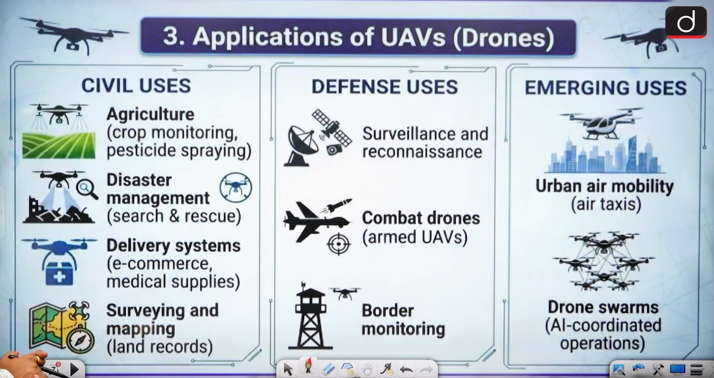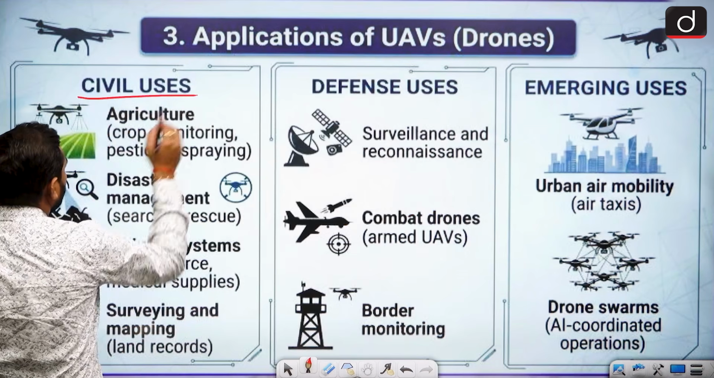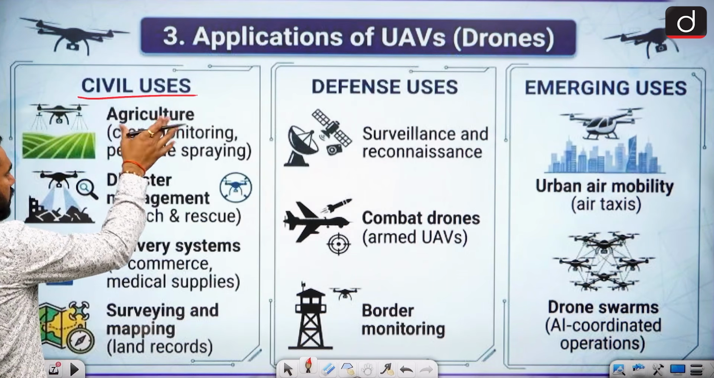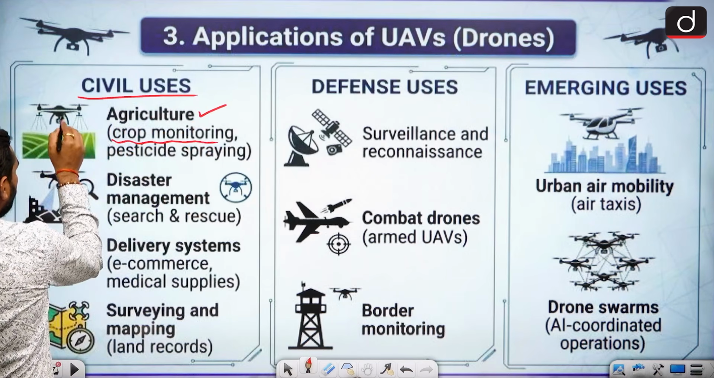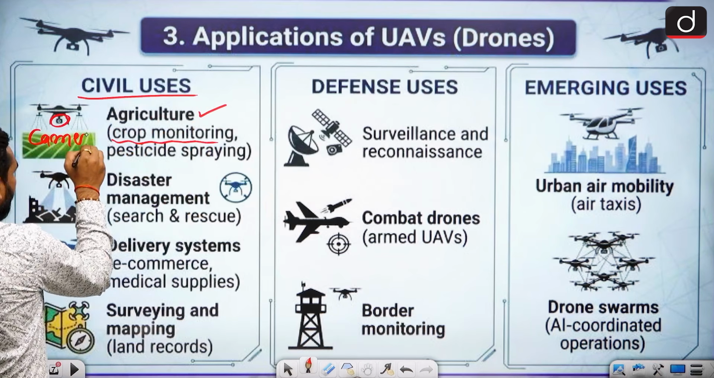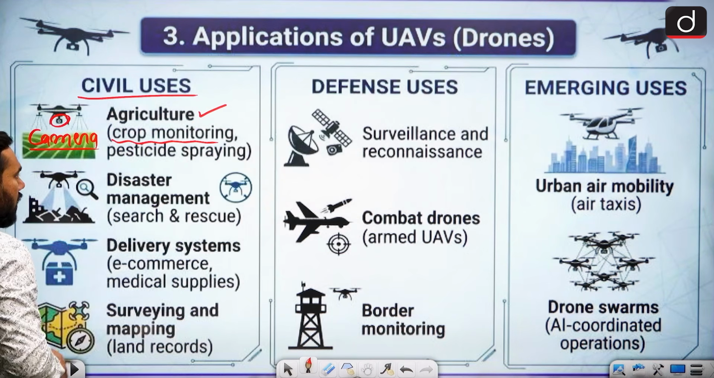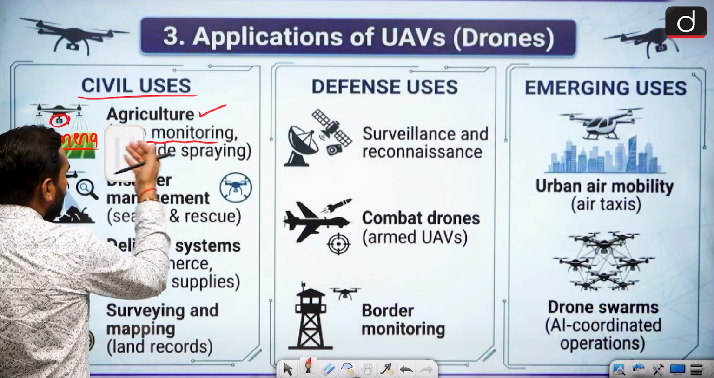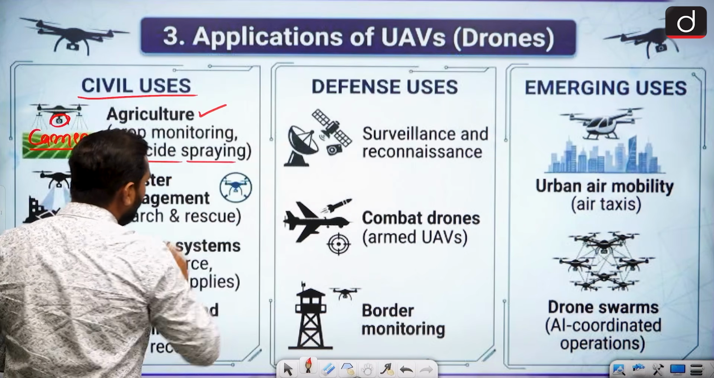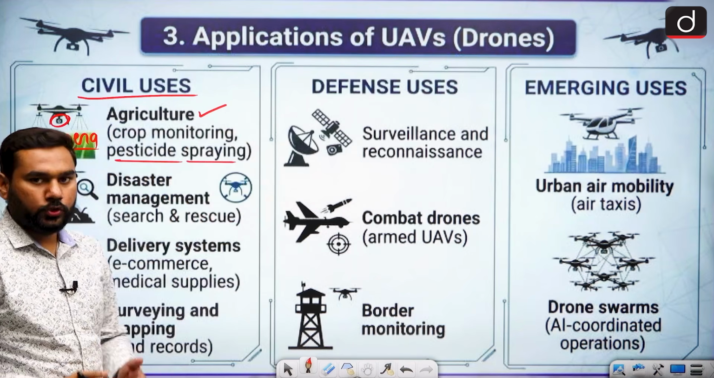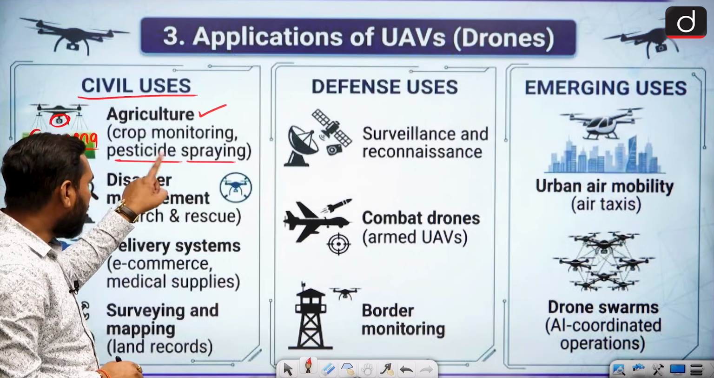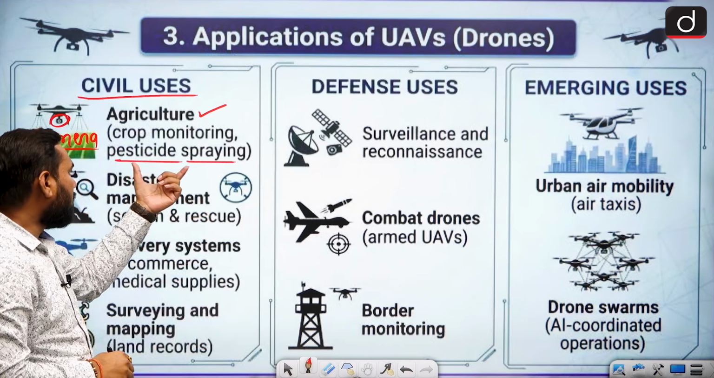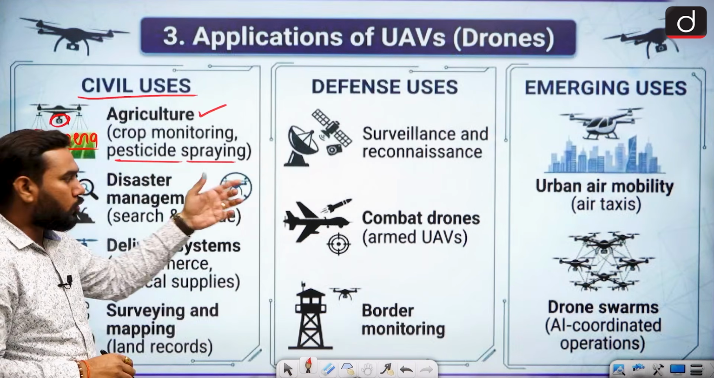Now, applications of the UAV or drones. The first use is civilian, and we can use it in our agriculture system, because crops can be monitored by placing a camera on it. The best use for it is pesticide spraying. UPSC has already asked a question about which of these is work a drone can do, and one option in that question was pesticide spraying.